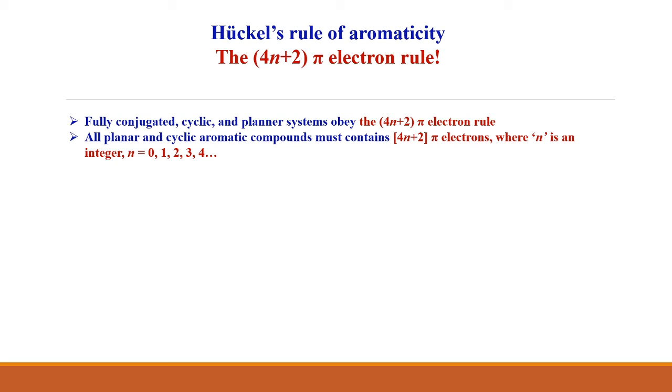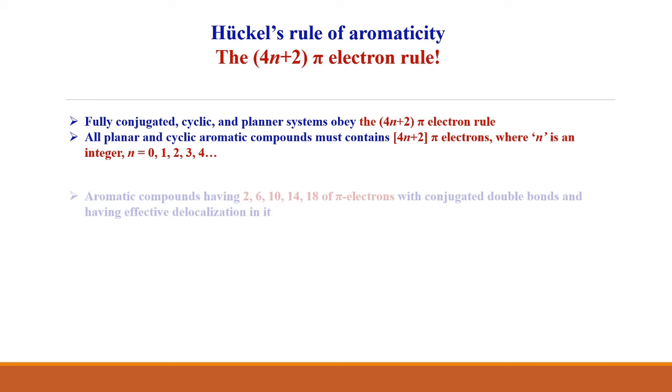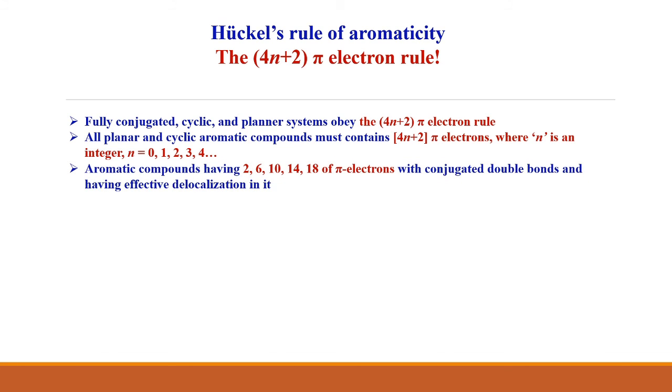All planar and cyclic aromatic compounds must contain 4n plus 2 pi electrons, where n is an integer: n is equal to 0, 1, 2, 3, 4 and so on. These aromatic compounds have 2, 6, 10, 14 and 18 pi electrons with conjugated double bonds and effective delocalization. The best example is benzene.